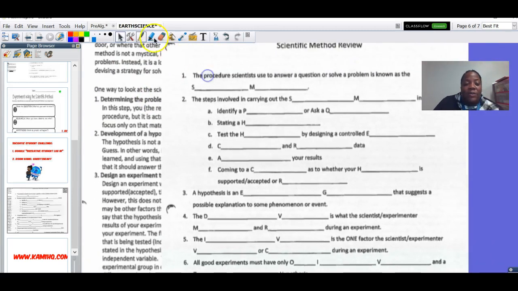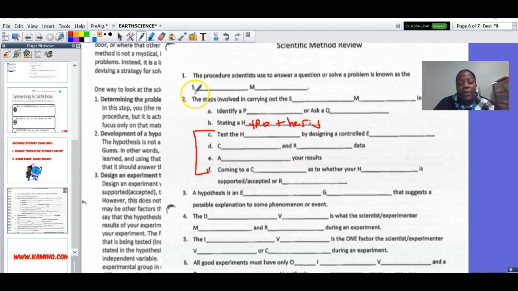All right, so if you go back over to the worksheet here, we have step 2, or step B, is what it's calling it. State a what? Starts with an H. You guessed it, hypothesis. Okay, so now after you state a hypothesis, the next step will be what? You know, because right now I'm going to leave the rest of that to you, because you have all that information right here. So you're going to complete this part on your own, and I'm going to start picking up from the other question.